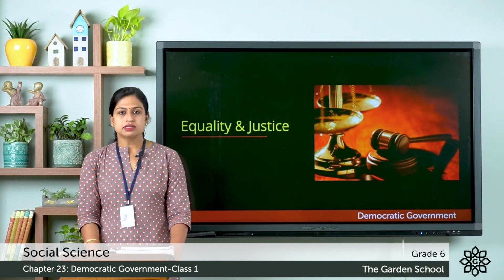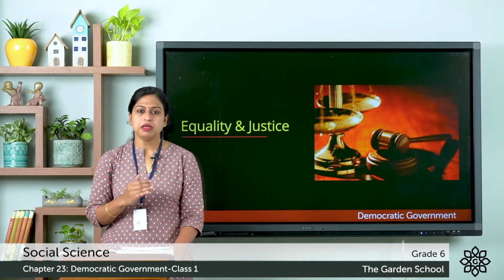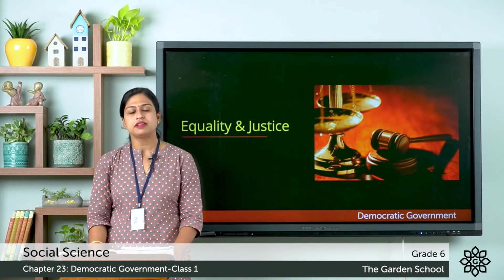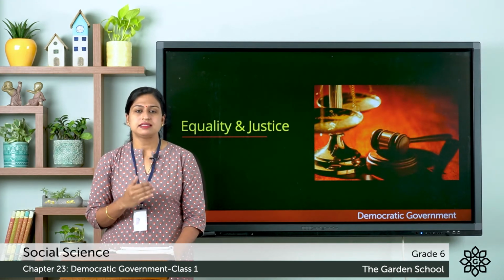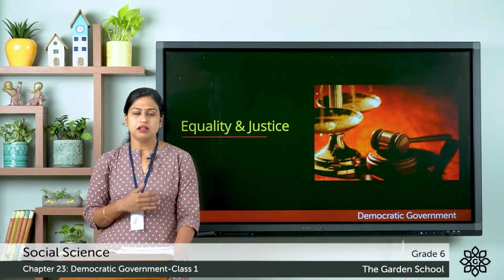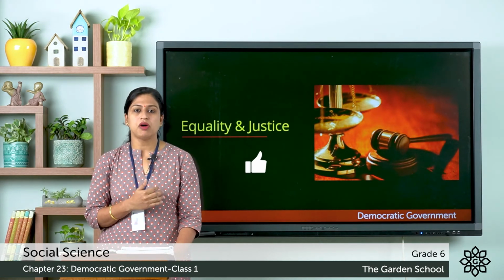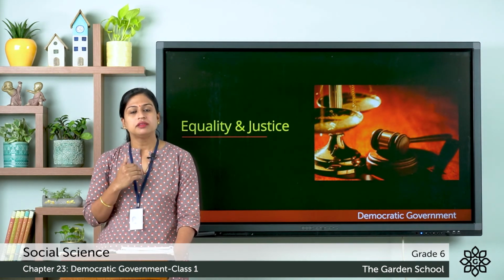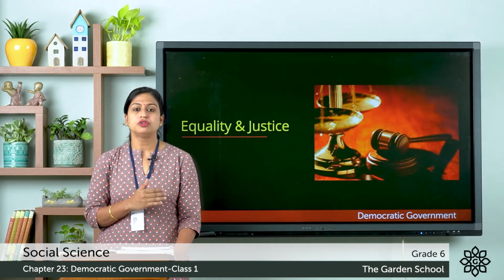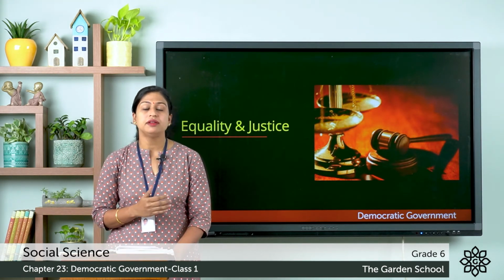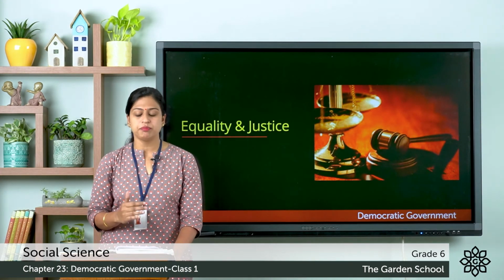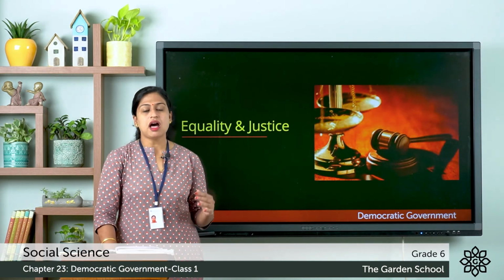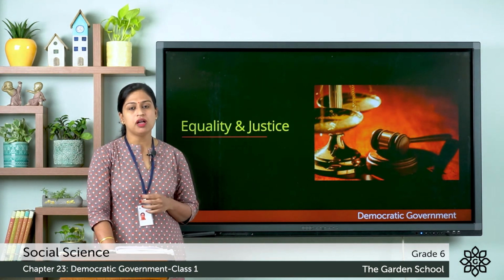And Indian society can progress only when all people are given equal opportunities in all respects, irrespective of their differences. And for this, the government has taken many steps, such as special efforts are being made to promote education among young girls and also to improve the condition of the women in our country. And the government also uses its laws to promote justice and to remove the differences between the rich and the poor and the backward and the advanced sections of the society. So these are a few elements of the democratic form of government.